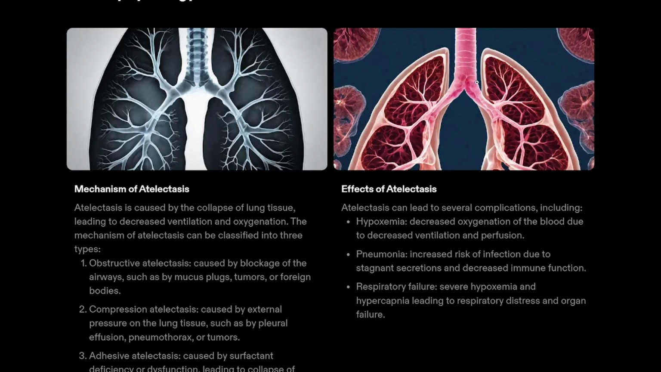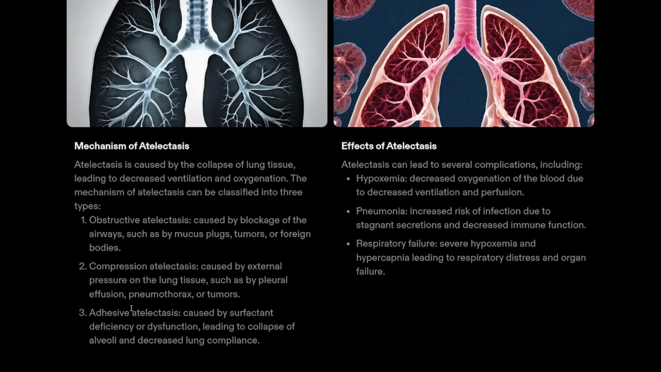Hypoxia means there will be decreased oxygen supply to the tissues. And in case of pneumonia, there is an increased risk of infection due to the secretions or decreased immune function, so if atelectasis happens, it leads to pneumonia. And in case of severe hypoxemia and hypercapnia, it leads to respiratory distress and organ failure. These are all the effects of atelectasis. Mainly, the mechanism includes three types: obstructive atelectasis, compression atelectasis, and adhesive atelectasis. Whereas the complications of atelectasis involve hypoxemia, pneumonia, and respiratory failure.